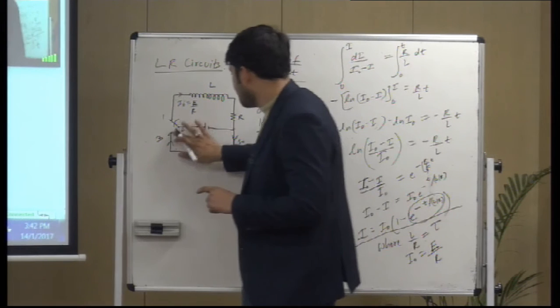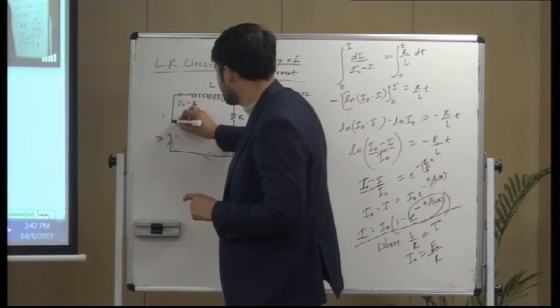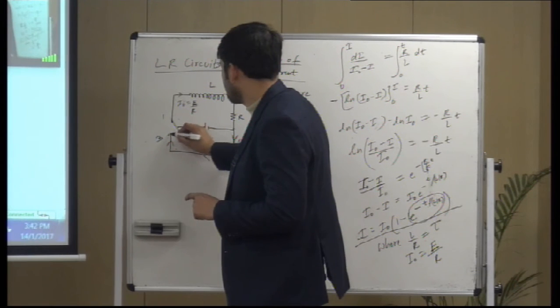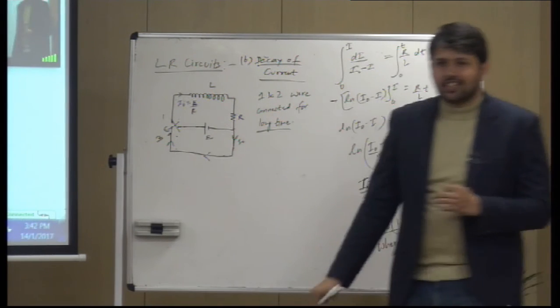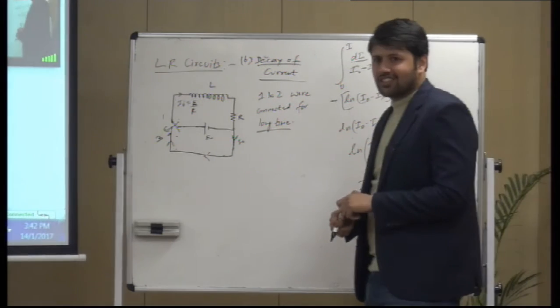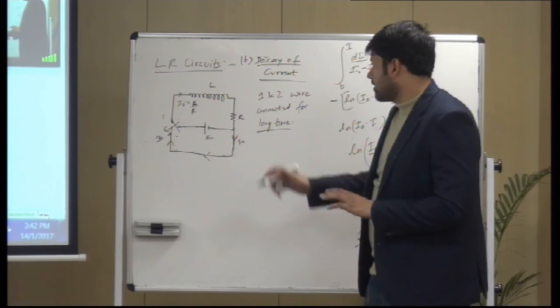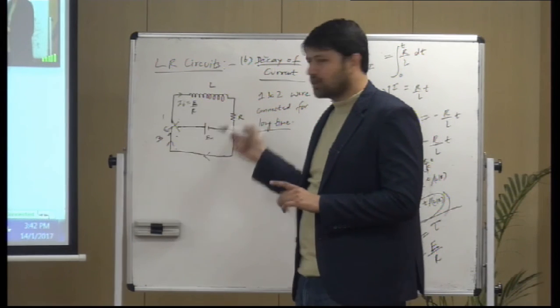I have made a wrong connection actually. It should be something like this, from here to here. Now these two are connected. I accidentally connected E with a wire, which would result in battery shorting. So now the inductor would try to maintain I naught current through it.